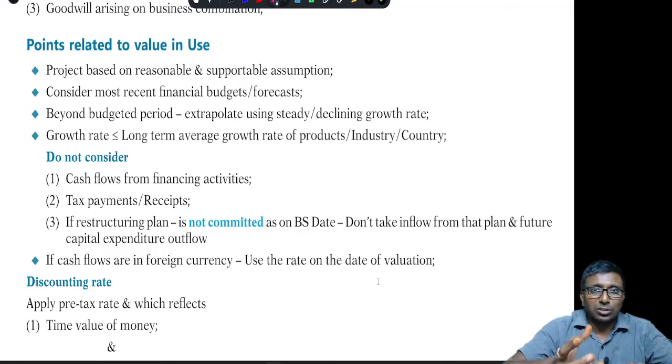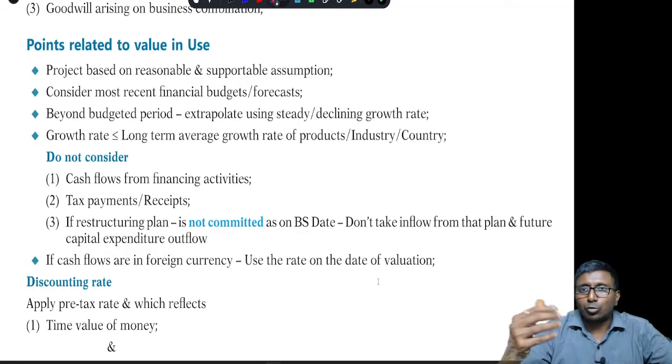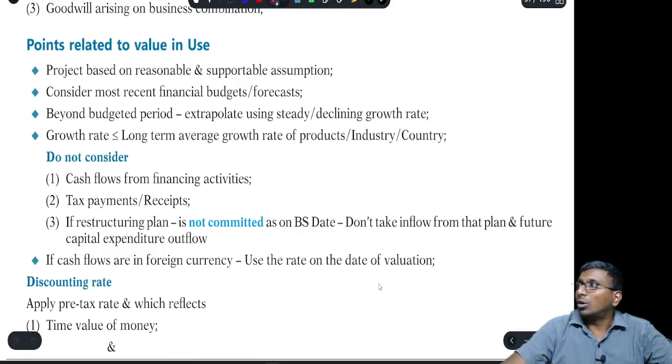If your cash flows are in foreign currency, the foreign currency rate on the date of valuation, that is obviously the balance sheet date, you are supposed to consider. Okay, you are not supposed to imagine what would be the foreign currency rate at a future date. No, right? Let us come to discounting.